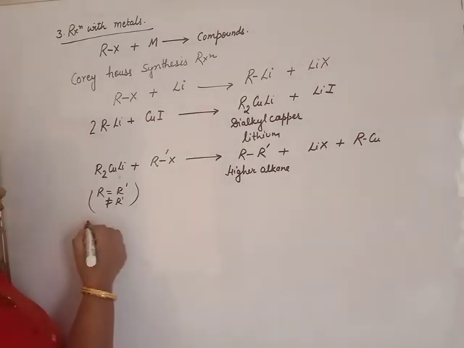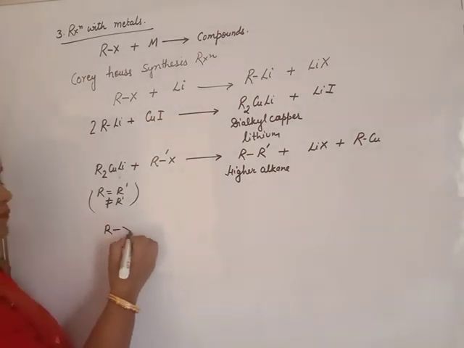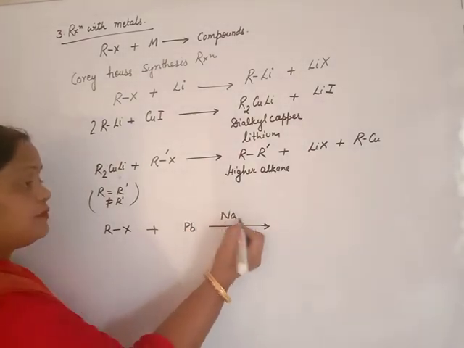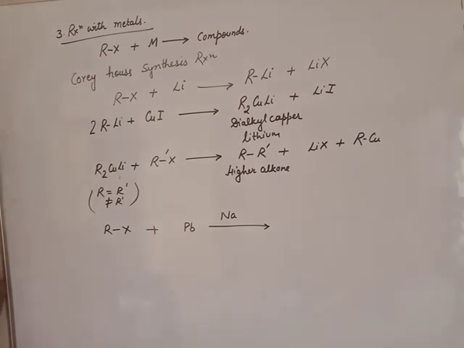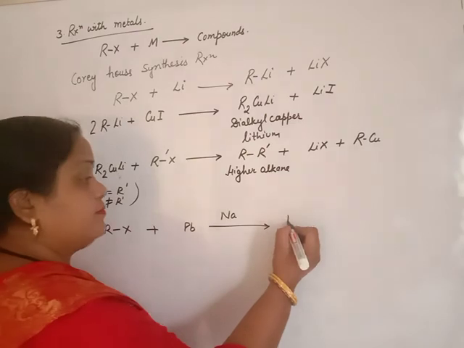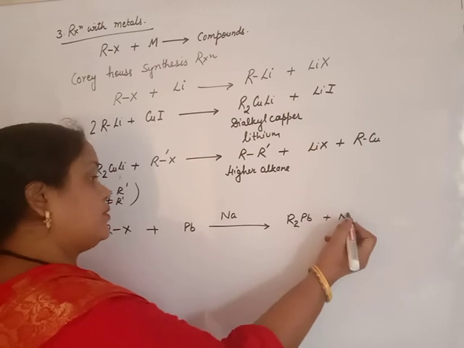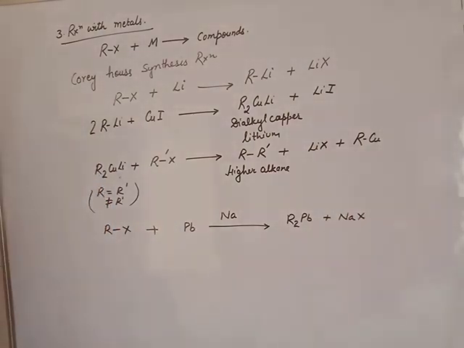Now one more metal also reacts with haloalkane, that is lead. Haloalkane also reacts with lead, but only in the presence of sodium, because lead is less reactive as compared to other elements. We say reaction with active metals. The active metal is sodium. Sodium initiates the reaction and acts as a catalyst. Clear? And we will get dialkyl lead plus sodium halide.